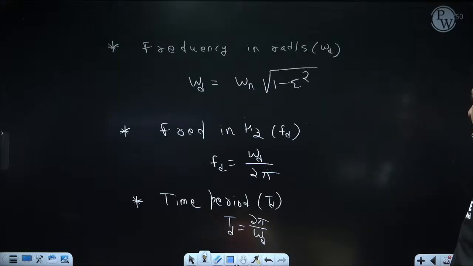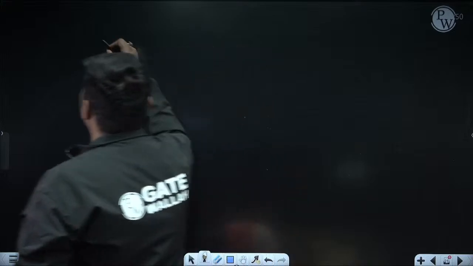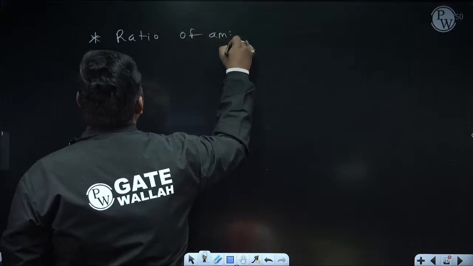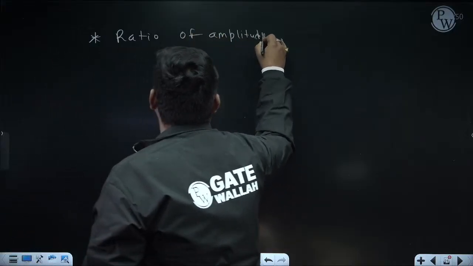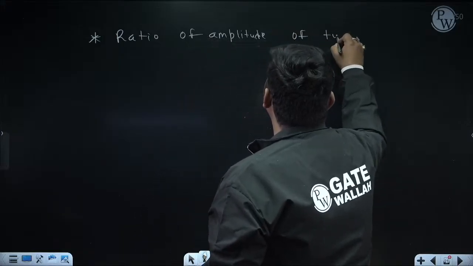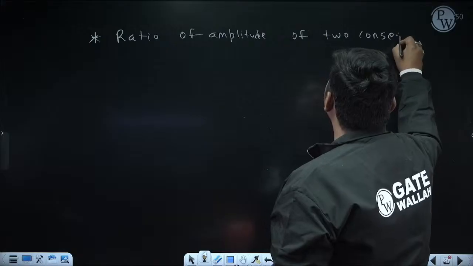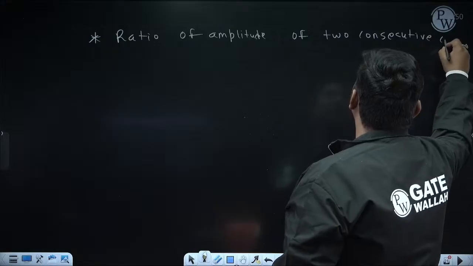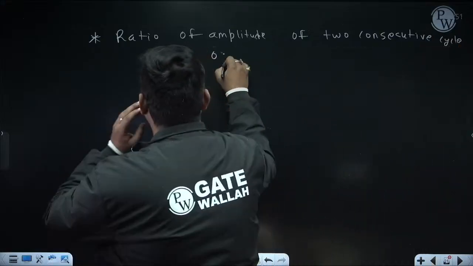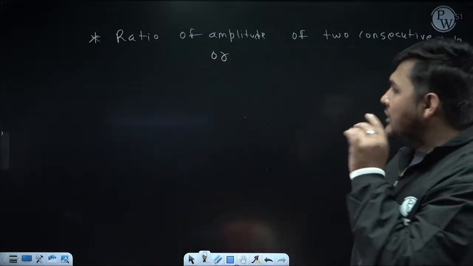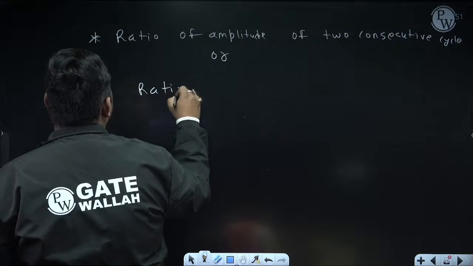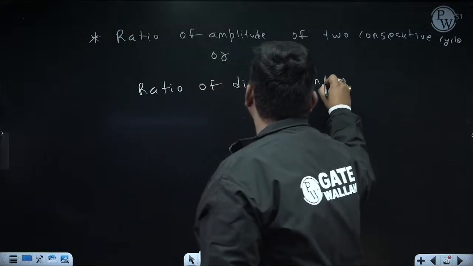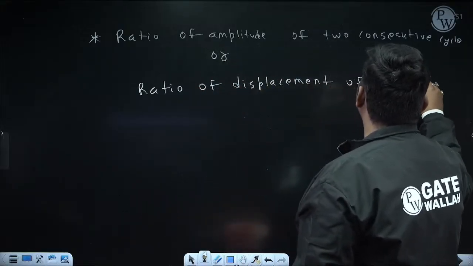Here you will get an interesting result, which I am writing here: the ratio of amplitude of two consecutive cycles, or it is not only for amplitude, you can also write the ratio of displacement of corresponding points.